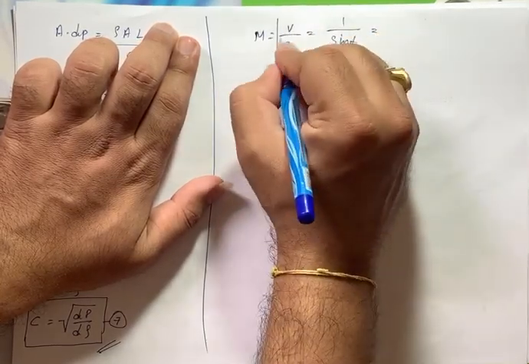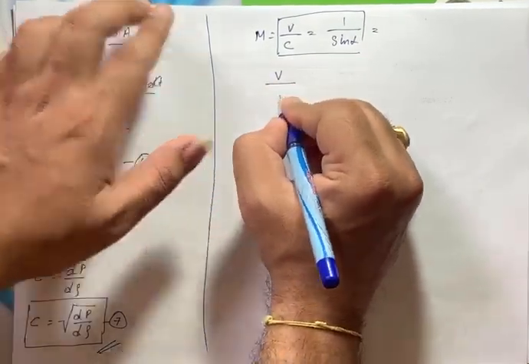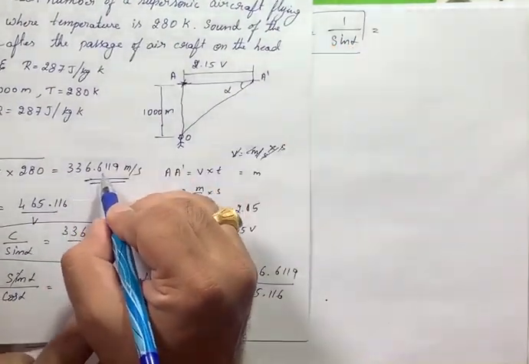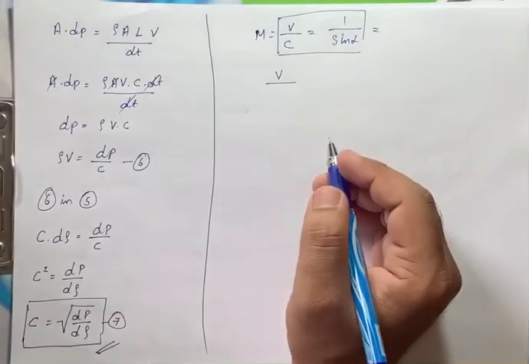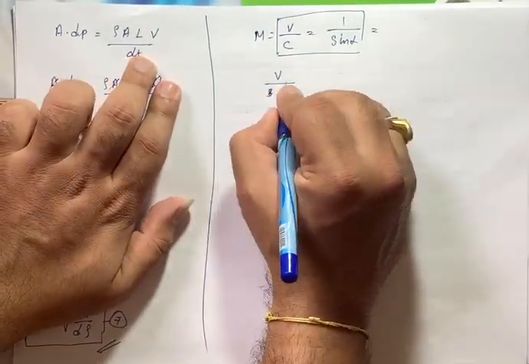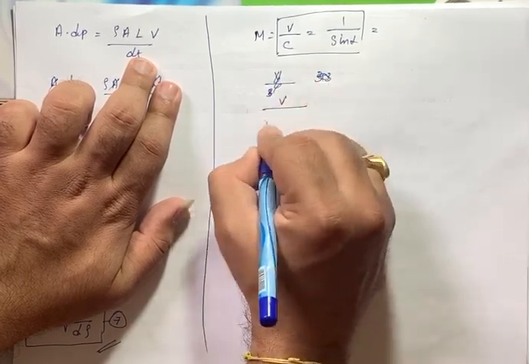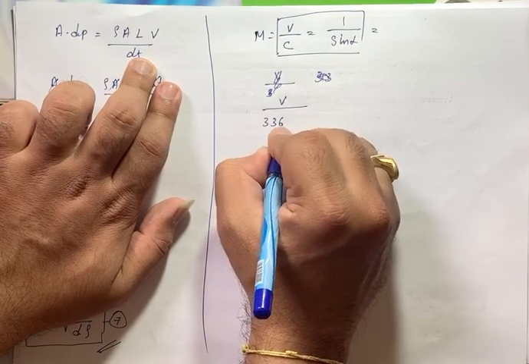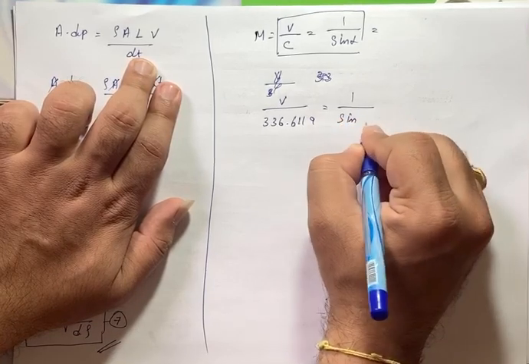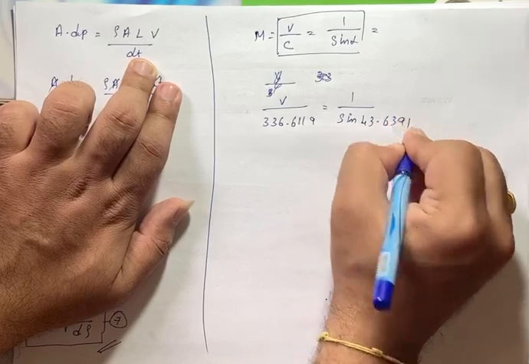Now I'll take these two terms. V is what I need to find, divided by C. C here we got as 336.6119, which is equal to 1 divided by sine alpha, that is 43.6391, right?